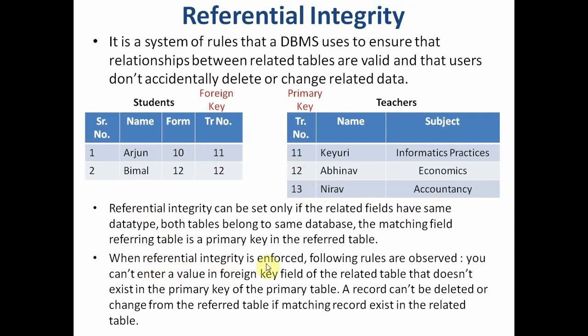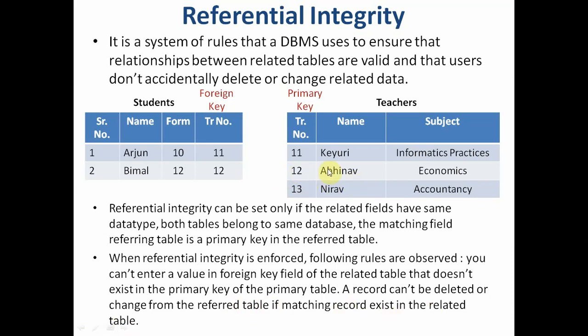When referential integrity is enforced, the following rules are observed. You can't enter a value in the foreign key field of the related table that doesn't exist in the primary key of the primary table. In the previous example, when we try to add a record with teacher number 16, it will not allow me to add it because teacher number 16 does not exist in this table. A record can't be deleted or changed from the referred table if a matching record exists in the related table.